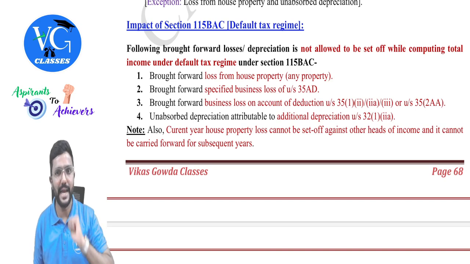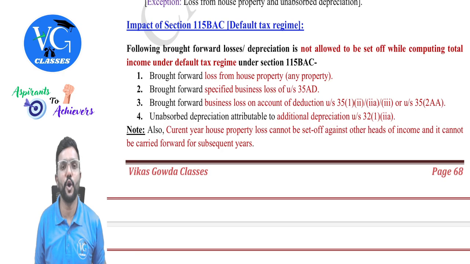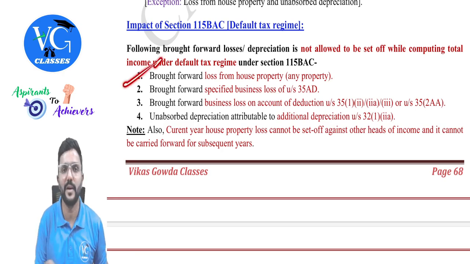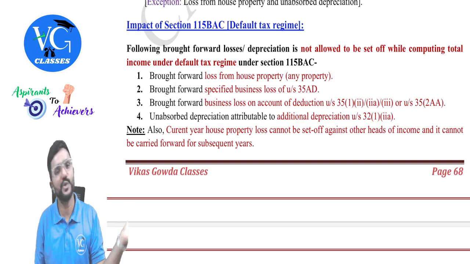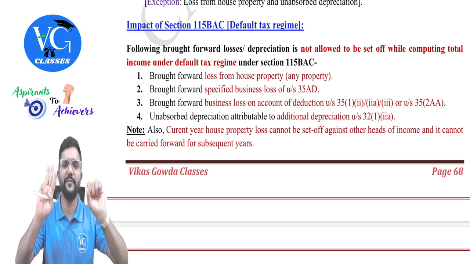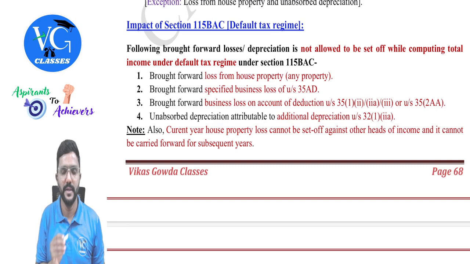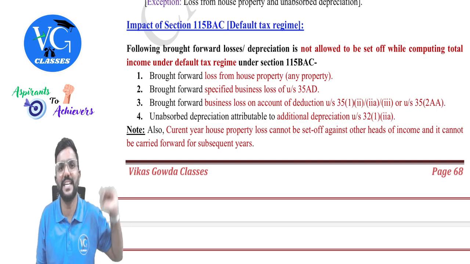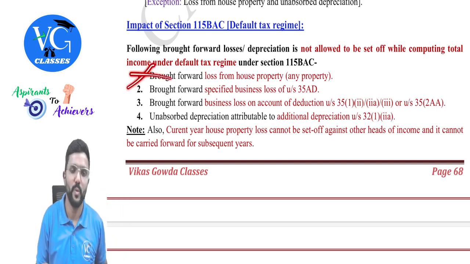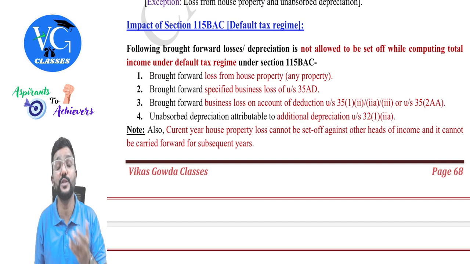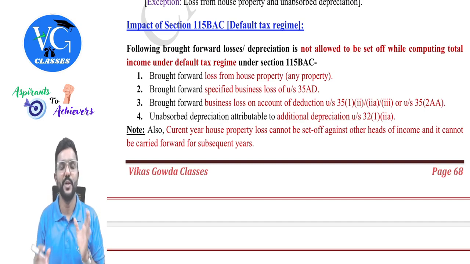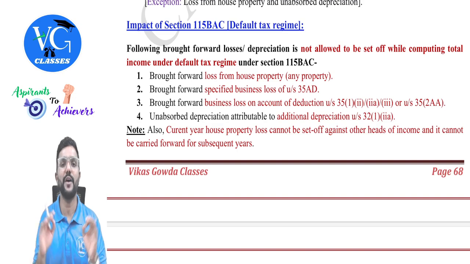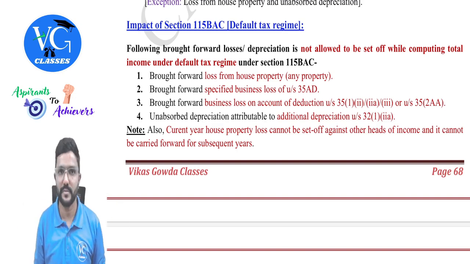He cannot even carry forward. Assume now, in the last year, the assessee was following the optional scheme and he had a house property loss which he couldn't adjust. So he carried it forward because he has a benefit to carry forward for the next 8 years. But in the current year, he wants to follow the default scheme. Can he adjust that house property loss? No, sorry. Once you come under the default scheme, you cannot adjust any carry forward house property loss, guys, or brought forward house property loss.